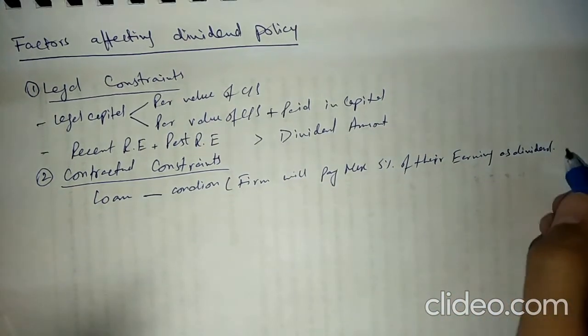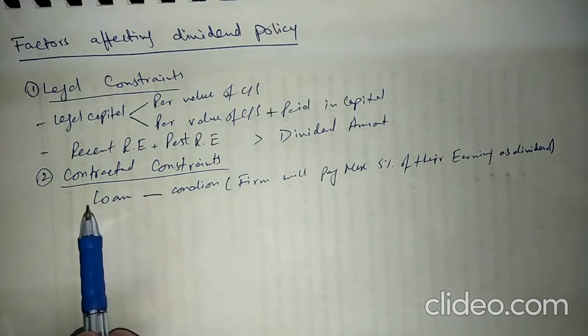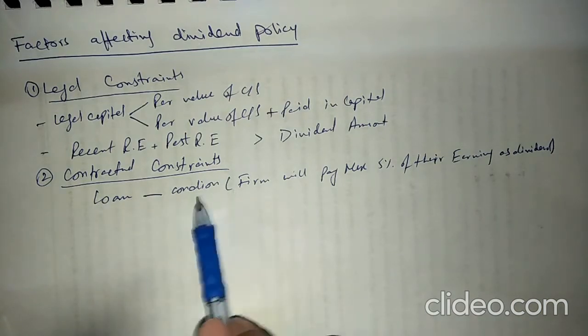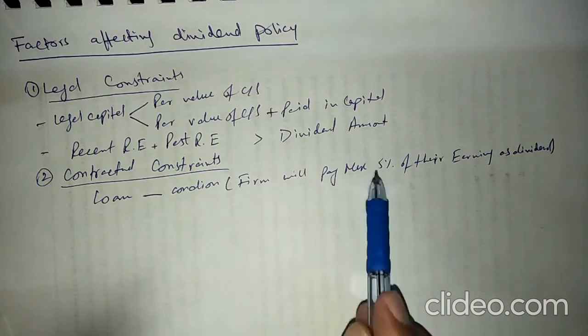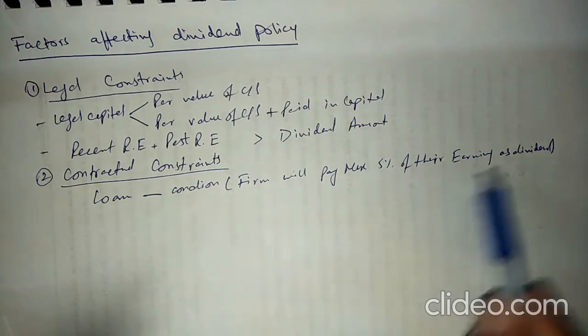So when any company goes to take a loan and the bank imposes one condition, which is that the firm will pay a maximum of 5% of their earnings as a dividend, this condition restricts the company from paying more than 5%. The board of directors will only have the authority to pay dividends up to 5% of their earnings, because they have signed a contract with their bank, and one condition of the contract is this.